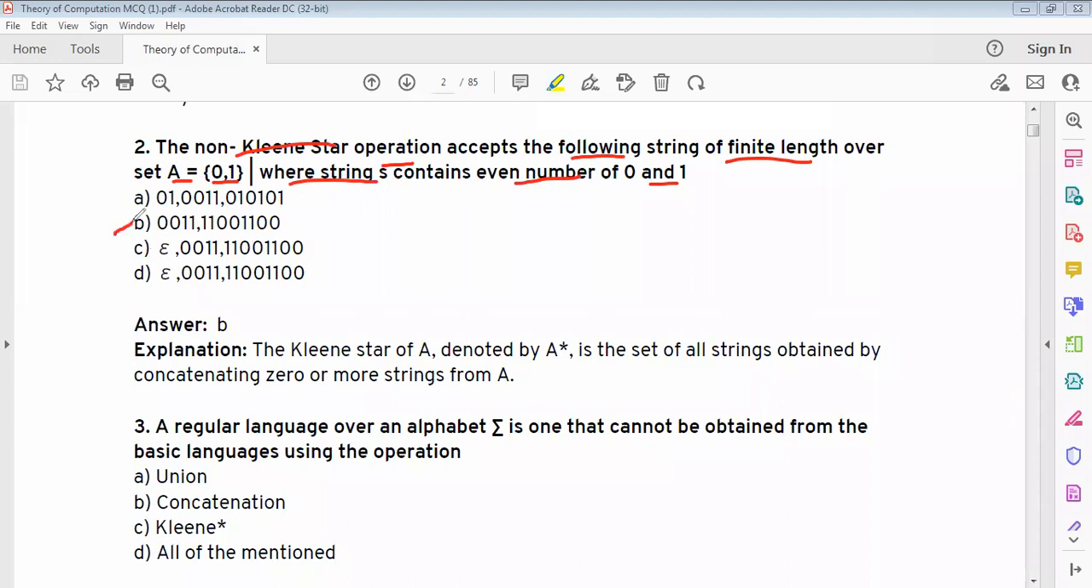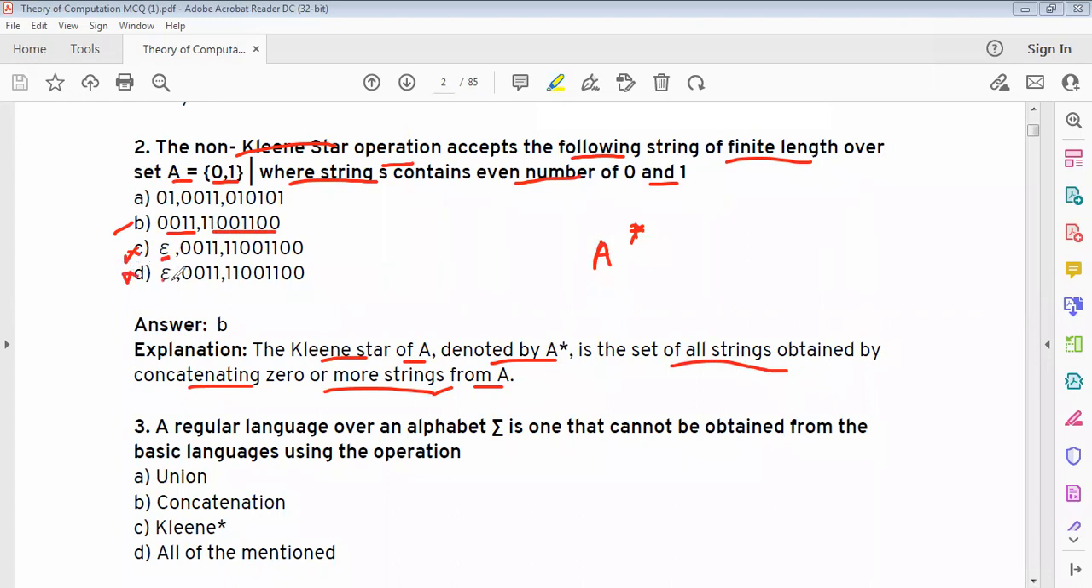Answer is B, because the Kleene star of A, denoted by A asterisk, is the set of all strings obtained by concatenating 0 or more strings from A. Therefore, answer is B. Set A is 0, 1. Therefore, 0 0, 1 1, 1 1, 0 0, 1 1, 0 0. C is not an option because here is the empty set.